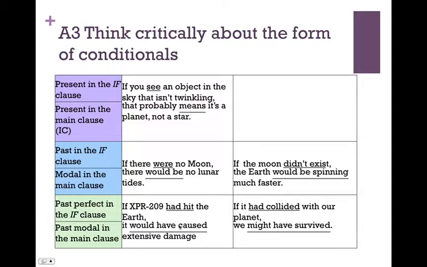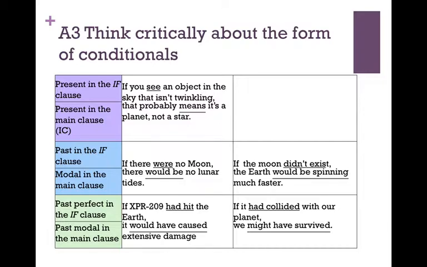It would have caused. Did it cause any damage? No. In fact, it, past tense, did not cause any extensive damage because it did not hit the Earth. But if it had hit the Earth, it would have caused extensive damage.